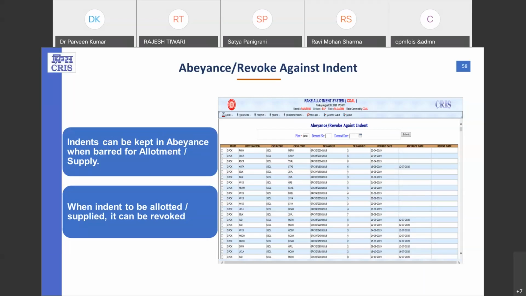So this is a facility through which they can report such indents and they can be kept under abeyance by giving the proper authority details and all. And once those indents are ready to be supplied or allotted, they can revoke those indents using the same task only.